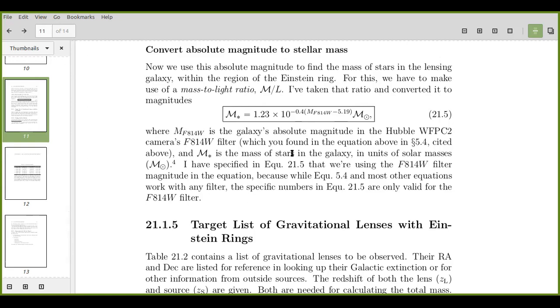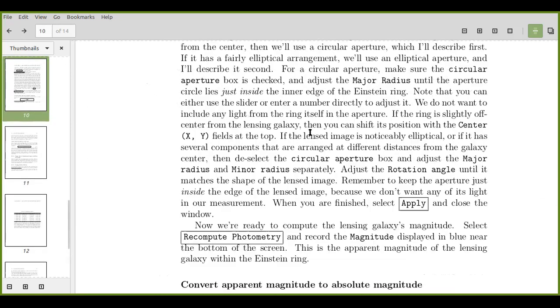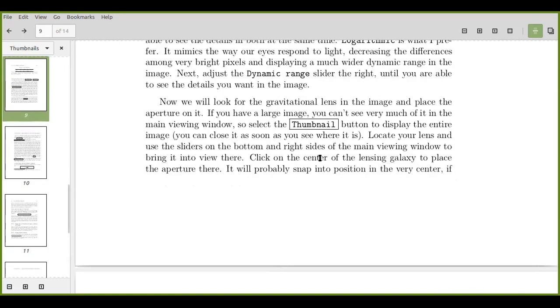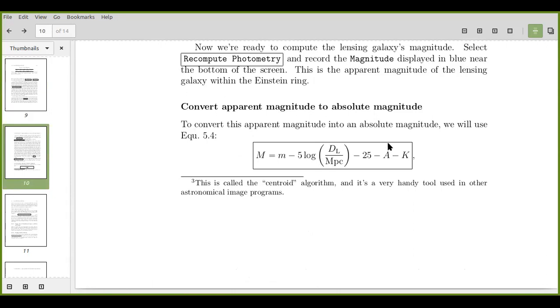Okay, fine. And what about that? You had to do even the K correction. Is the K correction to be done? Yes, yes. I have applied the K correction, and even the A correction, the extinction.